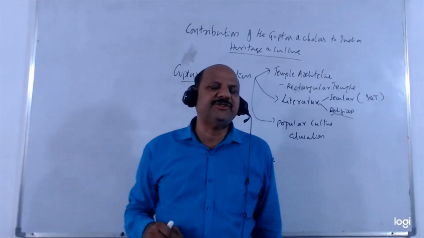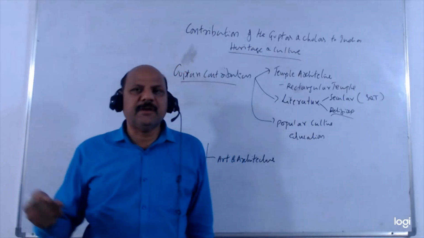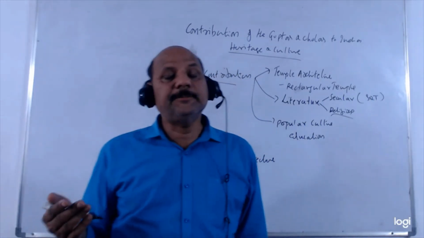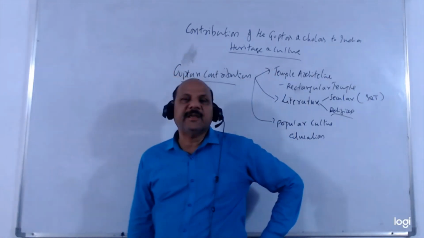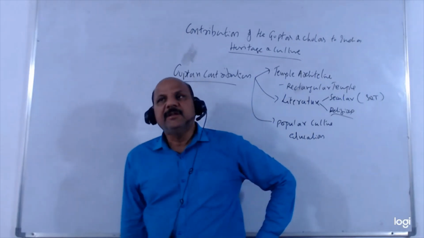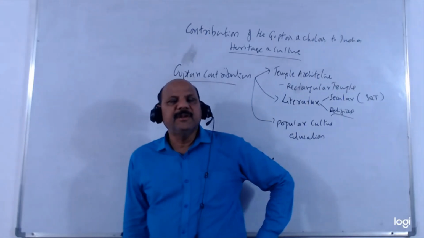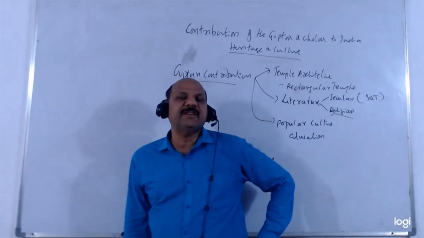And of course, idols or sculptures decorating the temples, sculptural developments like the idols of the king and queen who constructed these temples. Then we have Alvars and Nayanars who are kept in these temples. Then painting, very rich murals or frescoes on the walls and the ceilings of the temple.